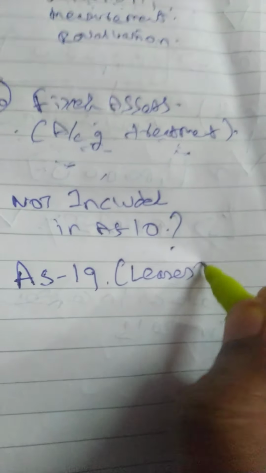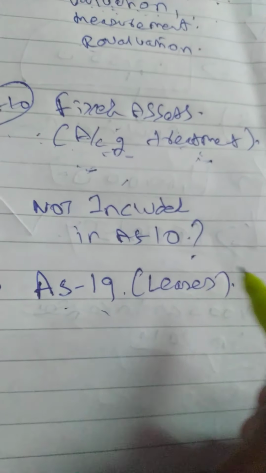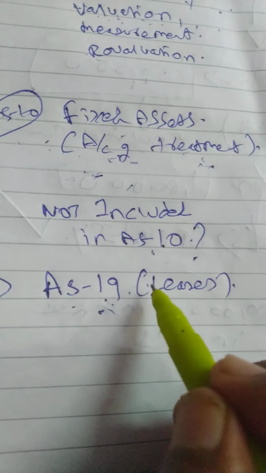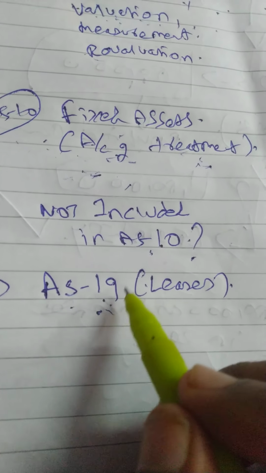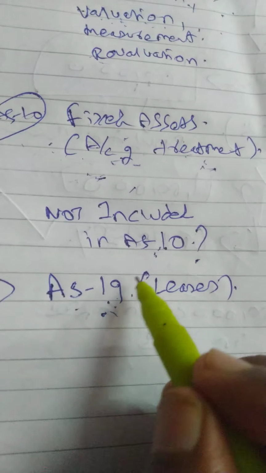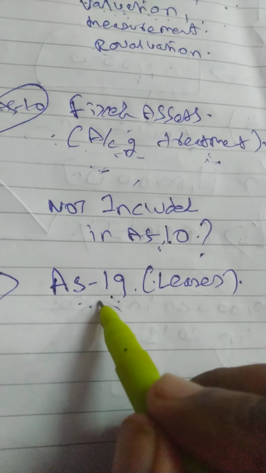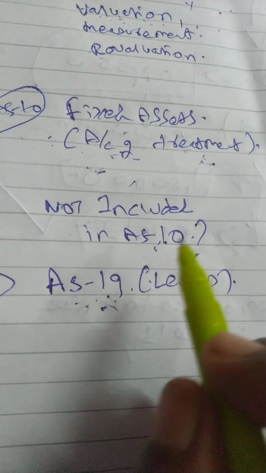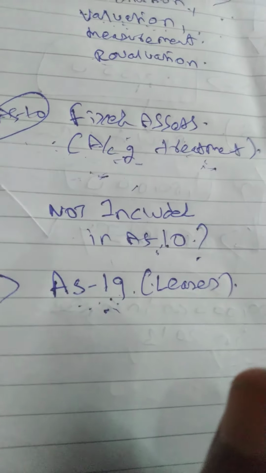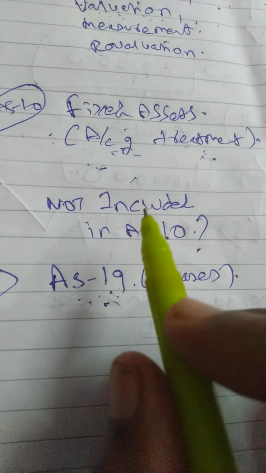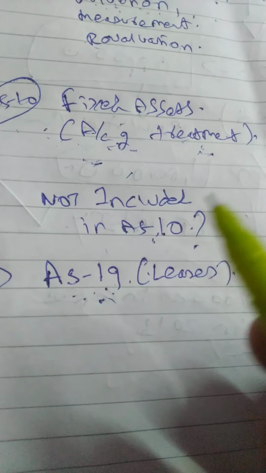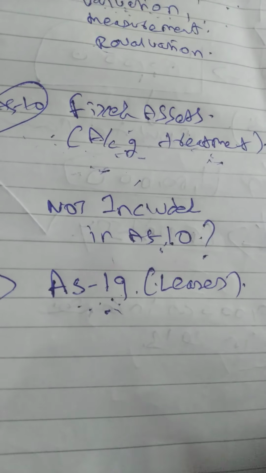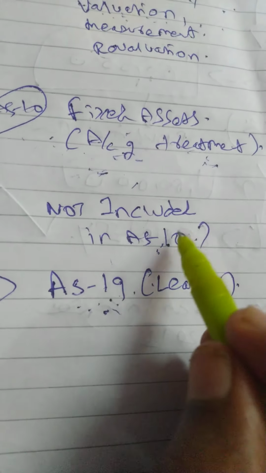Assets taken on lease are covered under AS19, hence AS10 will not be applicable for those assets. If AS19 is not in your syllabus, you need not worry; I am just giving it as an example. If a particular asset is covered under any other accounting standard, with the accounting treatment guideline provided there, then AS10 is not applicable.